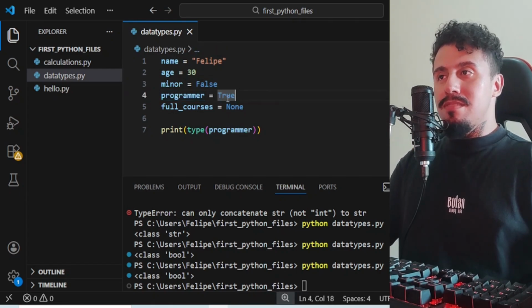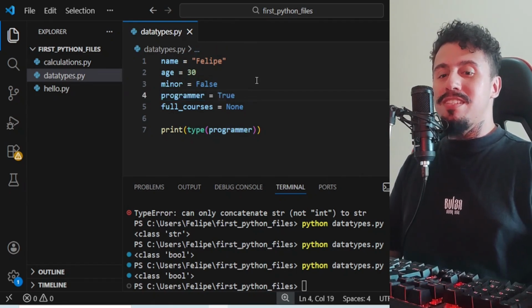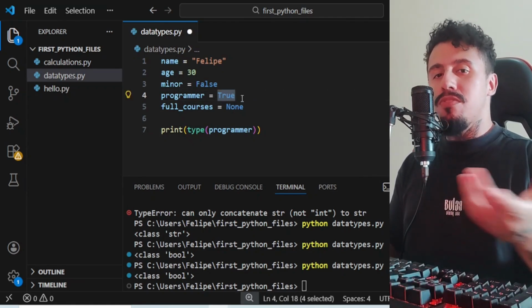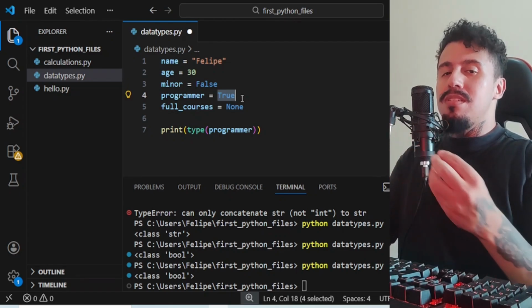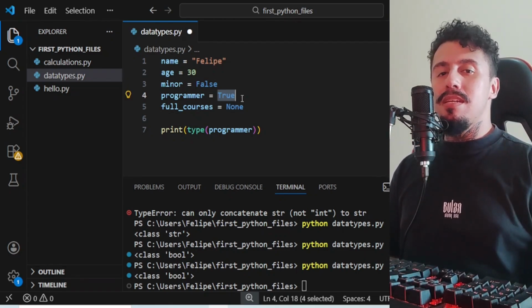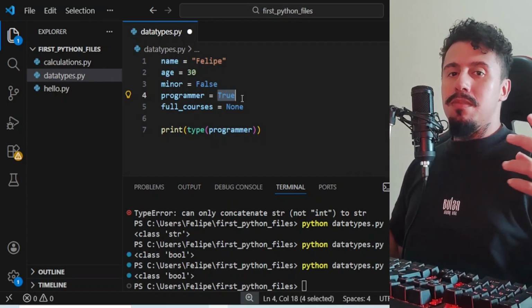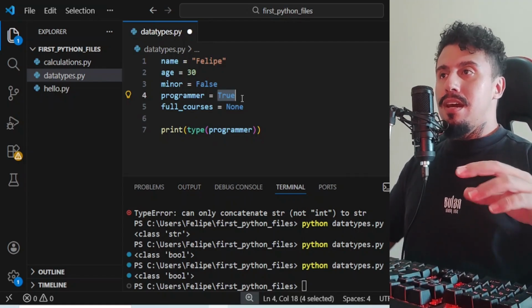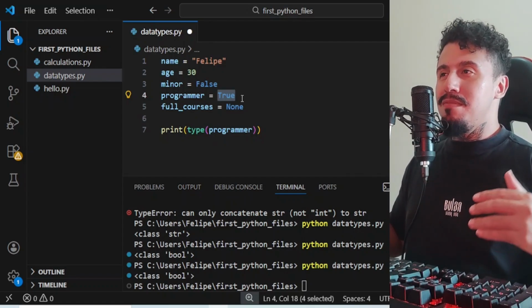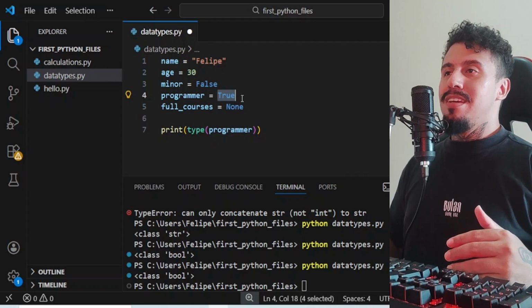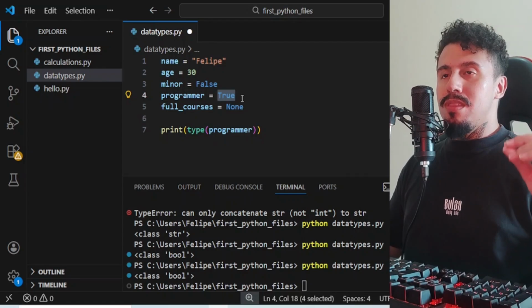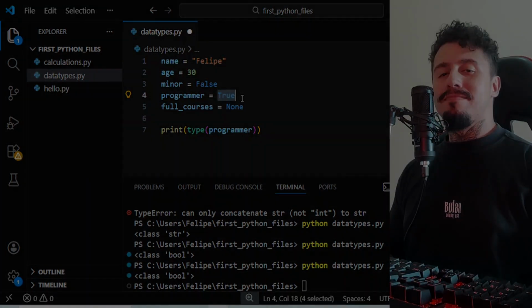If the person changes their profession, you can change it here. It's not a programmer anymore, you can change it to False. So all of these are mutable. All of these data are mutable, and they appear a lot. That's why I call them general data types, because string, boolean, and None are data types that you are going to see very often, and you need to know what they mean, right? So these are the general data types.